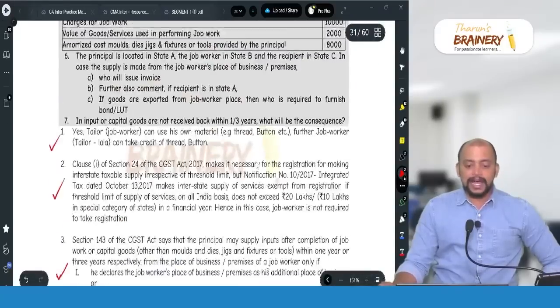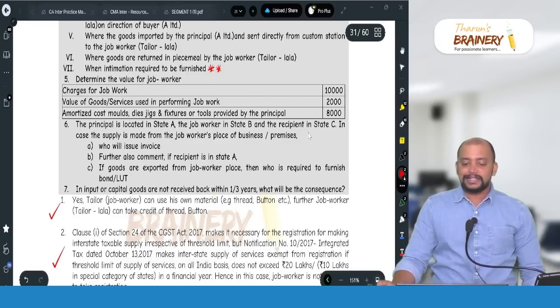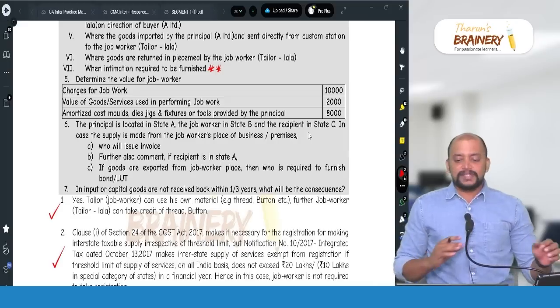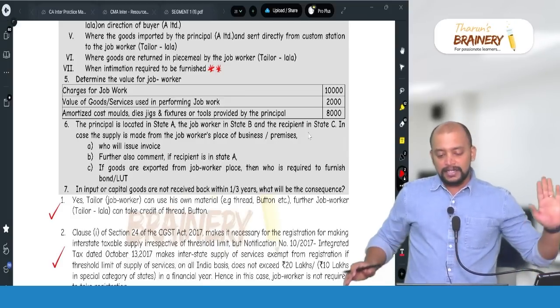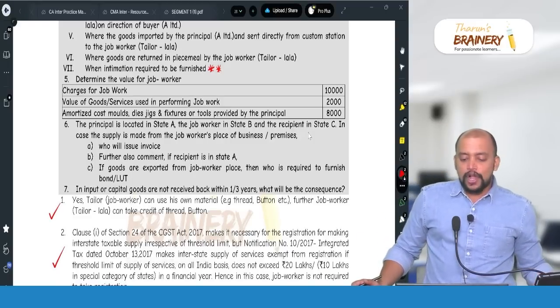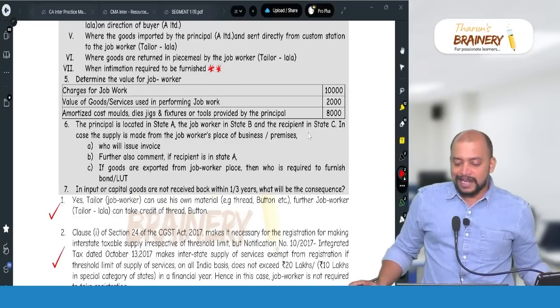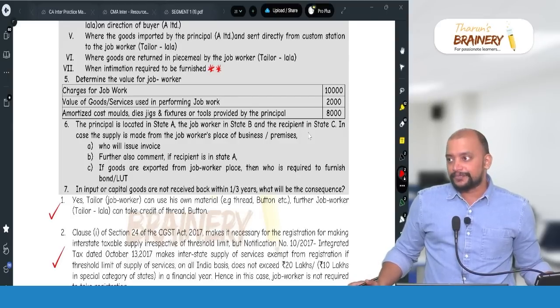Then last question, the principal is located in state A, the job worker in state B and the recipient in state C. In case the supply is made from job worker's place of business or premises, who will issue invoice? So principal only will issue invoice. Further, also comment if the recipient is in state A. So first case, principal will raise invoice from state A to state C, ending point.